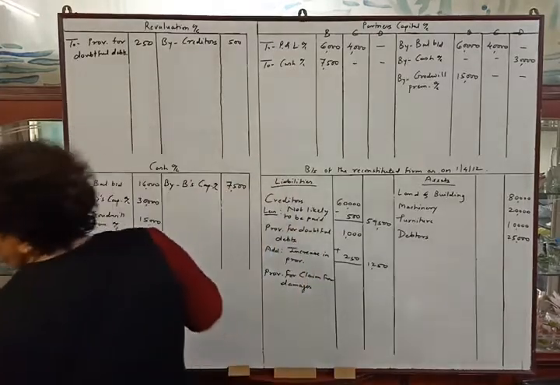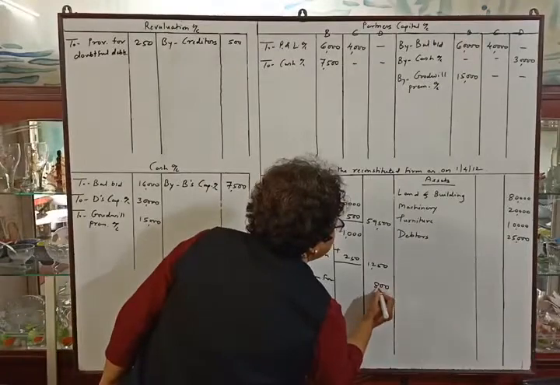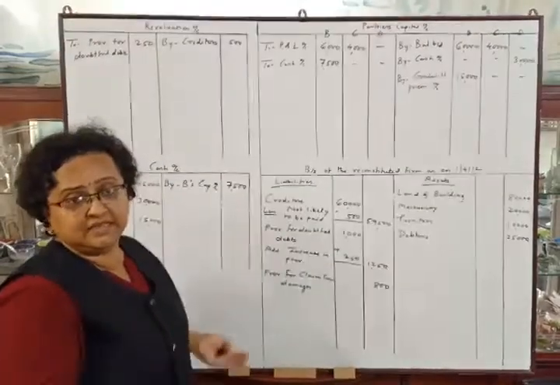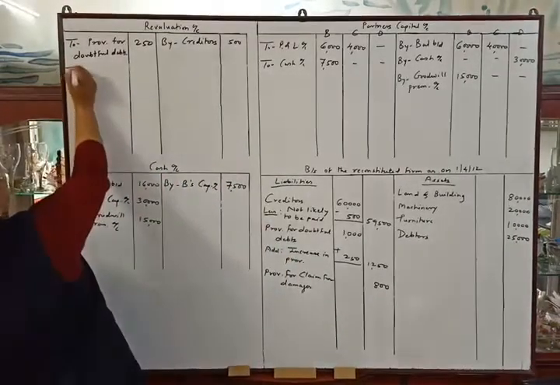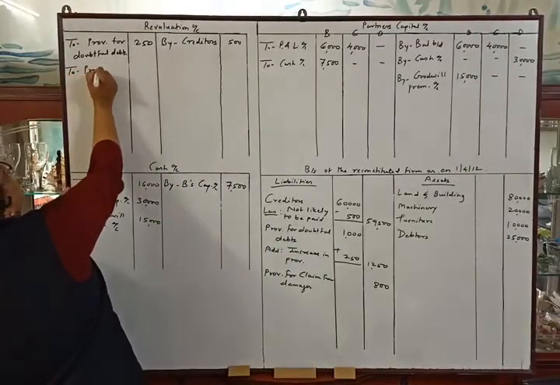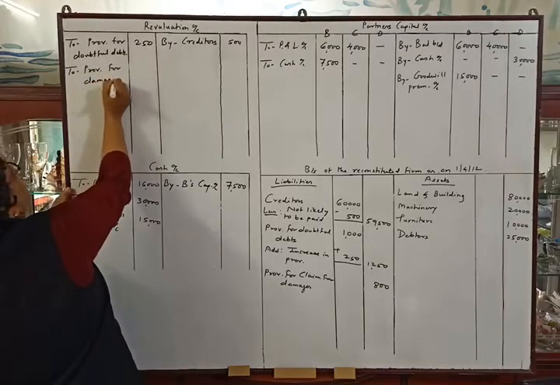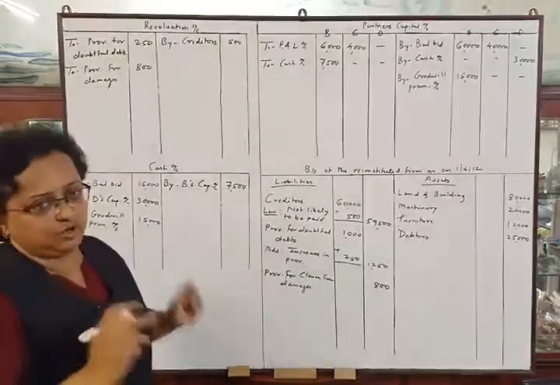They have told us to make the provision of rupees 800. So 800. So our liabilities are increasing, which will not be profitable. It is a loss to the firm. So provision for damage, rupees 800, will be on the debit side of revaluation account.